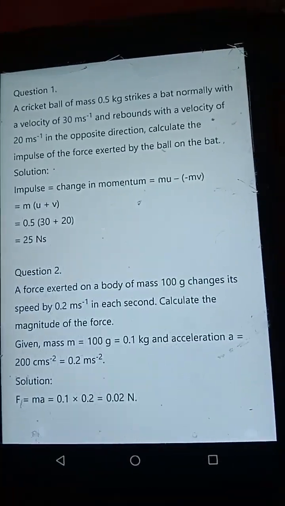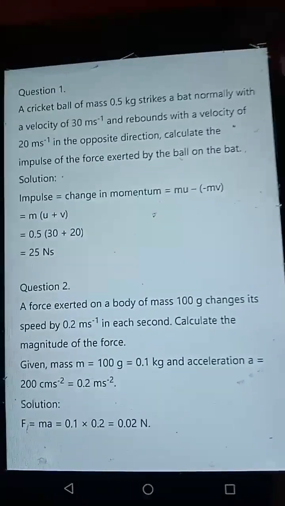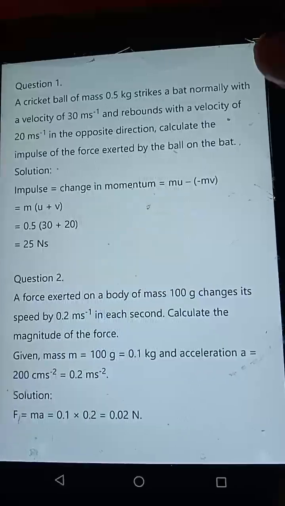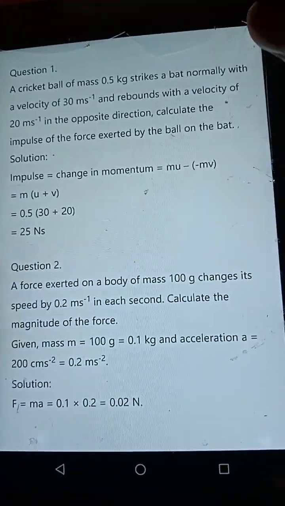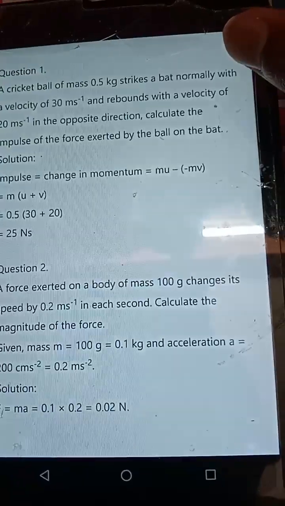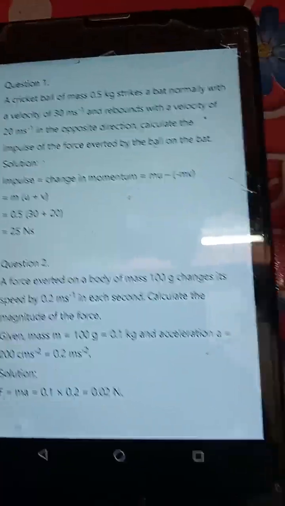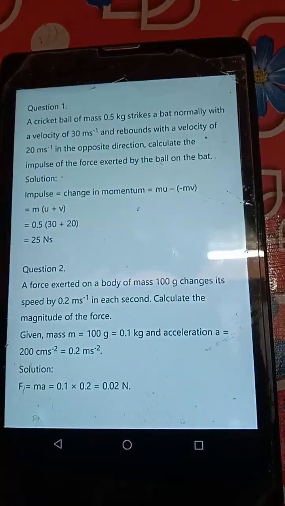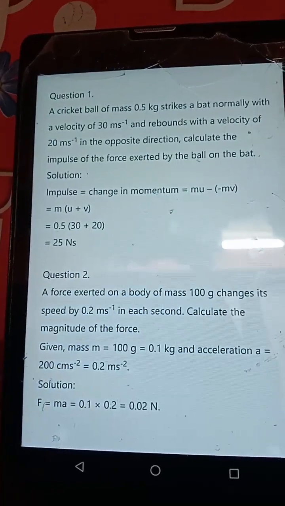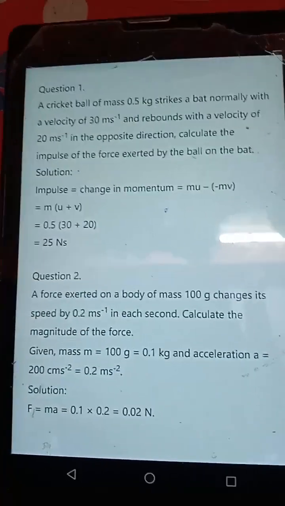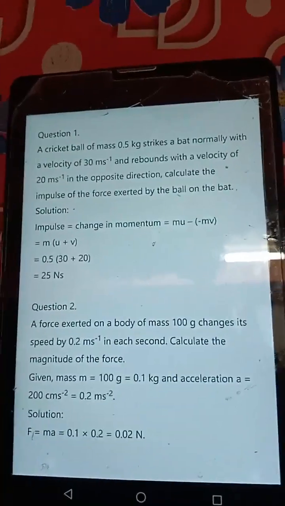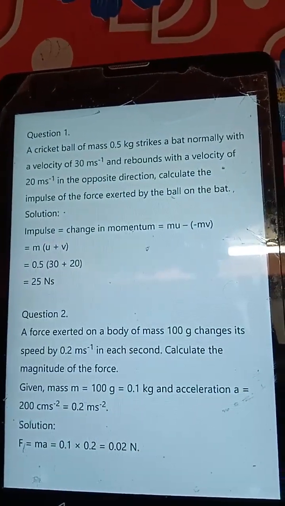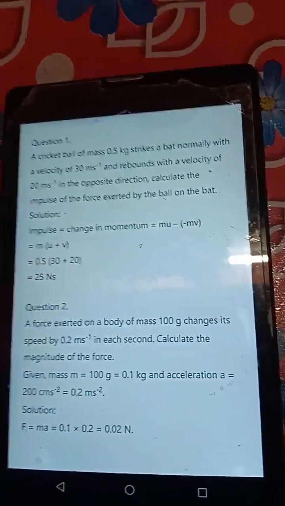Question 2. A force exerted on a body of mass 100 g changes its speed by 0.2 m/s in each second. Calculate the magnitude of the force. Given: mass m is equal to 100 g is equal to 0.1 kg and acceleration a is equal to 20 cm/s square is equal to 0.2 m/s square. Solution. F is equal to ma is equal to 0.1 into 0.2 is equal to 0.02 N.